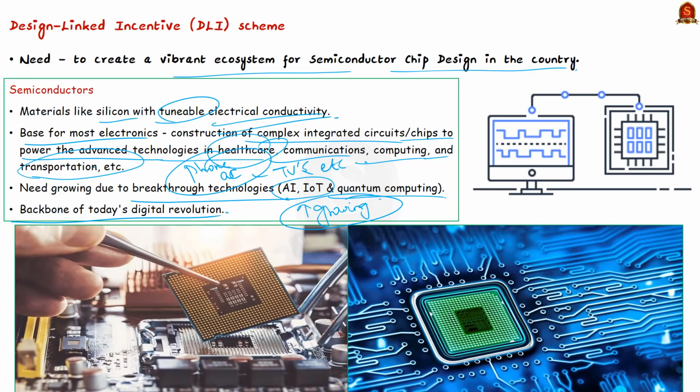To take this to the next level, we need even more advanced chips with greater computational power and memory capacity. All this could be made possible only through a proper semiconductor industry and supply chain. Now, India is trying to establish such an industry through the DLI scheme. We will now see its objectives.